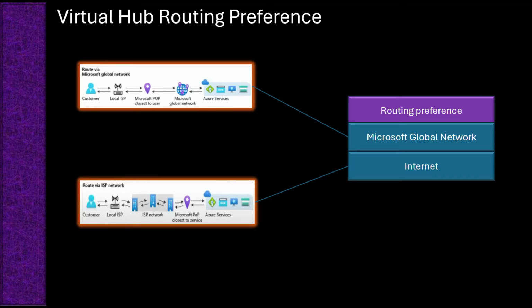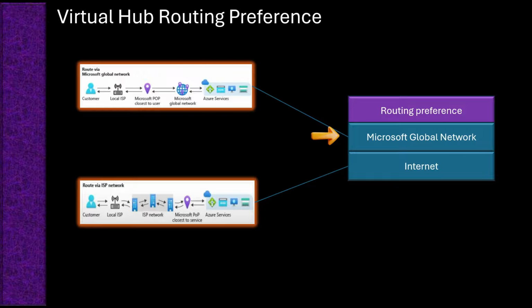Azure Virtual Hub gives you the flexibility to choose how traffic is routed between your on-premises sites, Azure Virtual Networks, and the internet. The routing preference allows you to decide whether traffic should use the Microsoft Global Network or the public internet for its transit based on performance, cost, or other specific requirements. In fact, routing preference is not just applicable to Azure Virtual WAN, it is also seen on some of the Azure services such as Azure Storage.